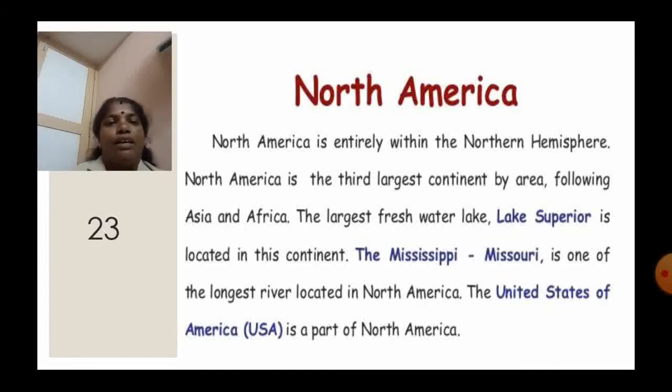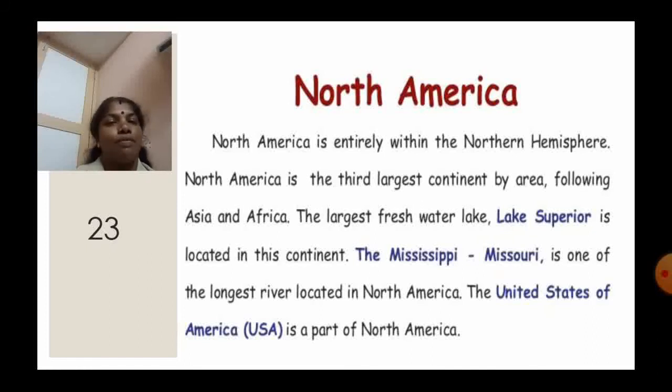North America is the third largest continent by area, following Asia and Africa. The largest freshwater lake, Lake Superior, is located in this continent. The Mississippi-Missouri is one of the longest rivers located in North America.